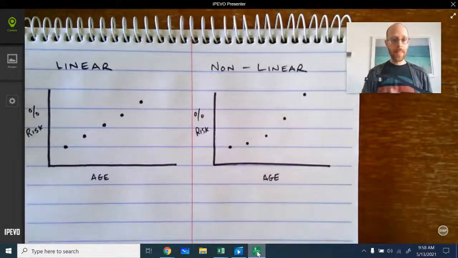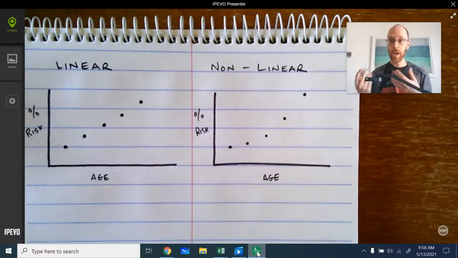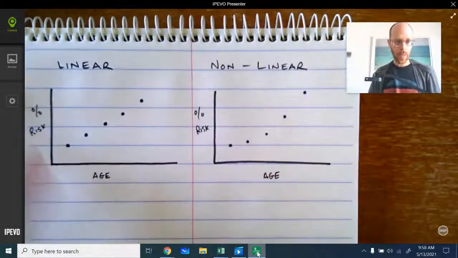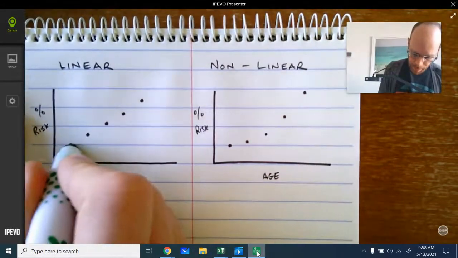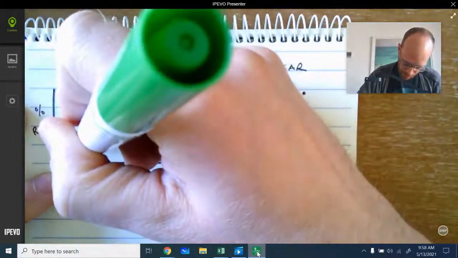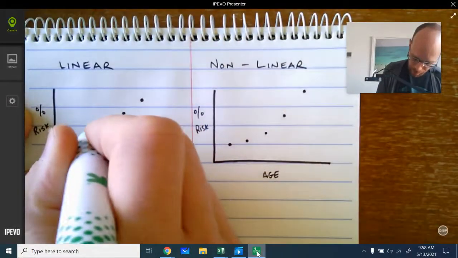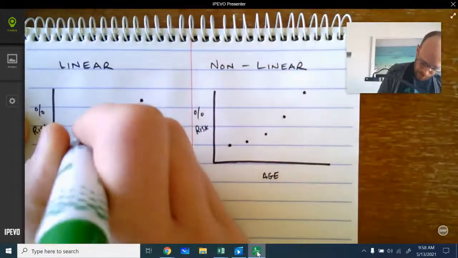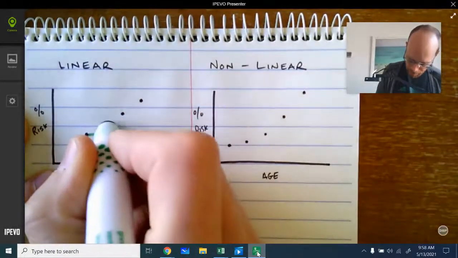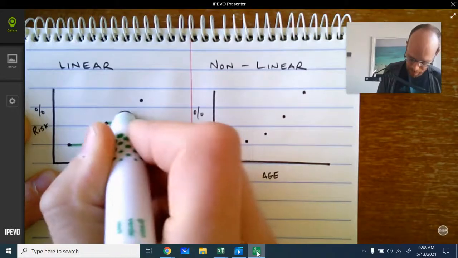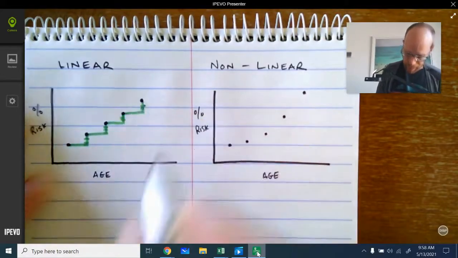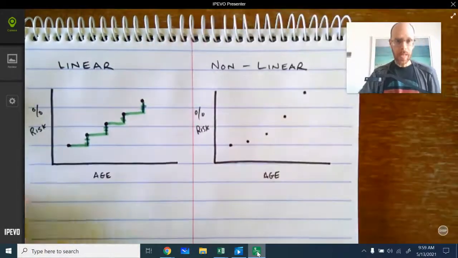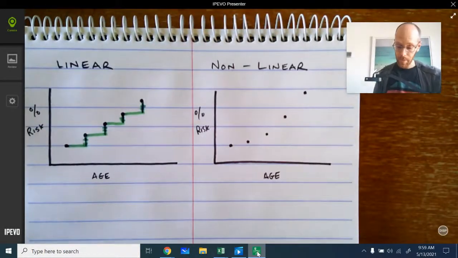I really want to emphasize this idea about change and linearity, that if the percent risk had been linear with age, 5 years would go by and risk would go up by some amount. And then 5 years would go by and risk would go up by the exact same amount. So this and this would be the same. 5 years go by, up by same amount. 5 years go by, up by same amount. So the changes would be this, this, this, and this. And you'd see that all of those changes would be the same size.